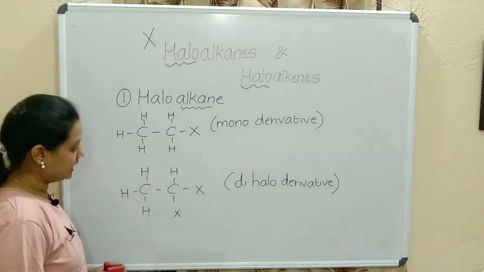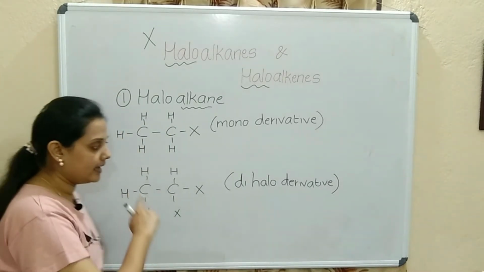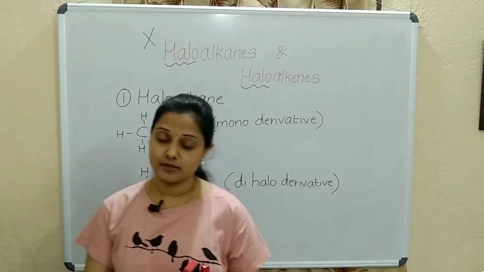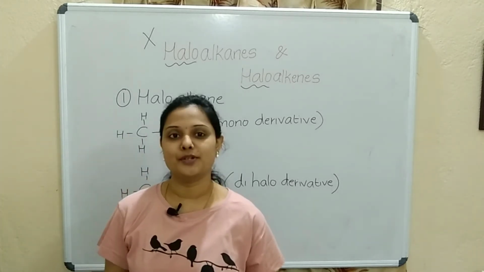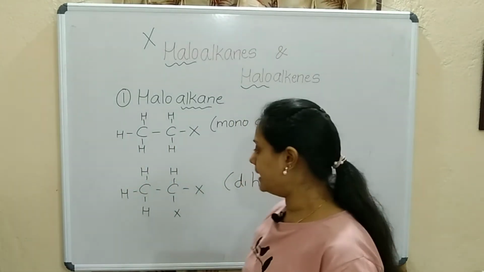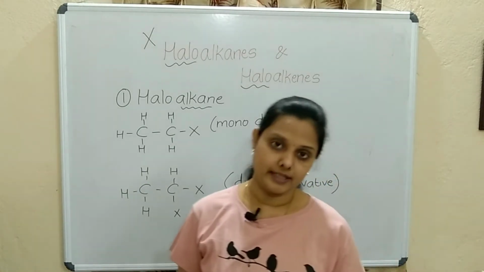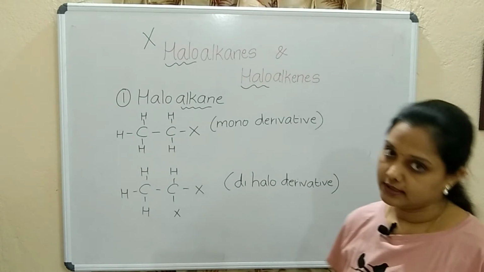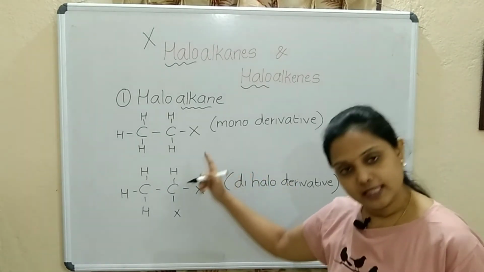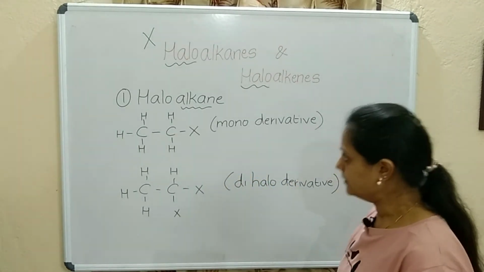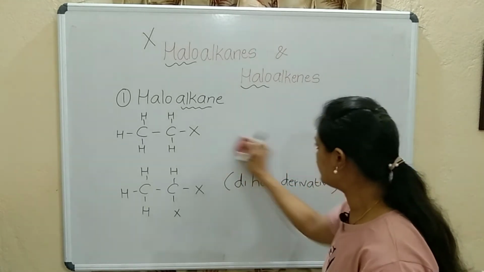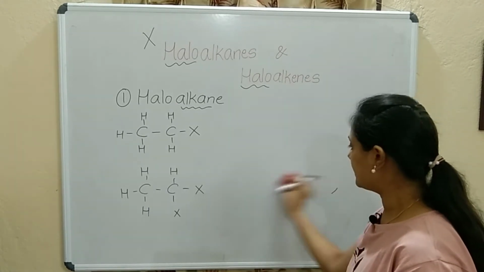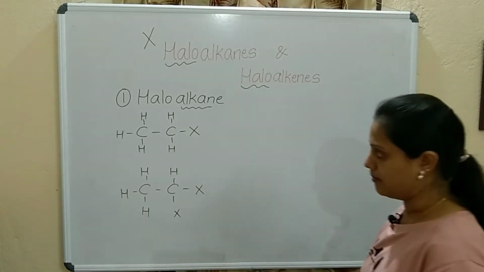Now, suppose 3 halogens are substituted. 3 hydrogens are substituted by halogens, then it will be trihaloderivative. Tetrahaloderivative. Okay. Shall we check some examples for this now? Easy, but still we will check some examples and try to write the names of these compounds.